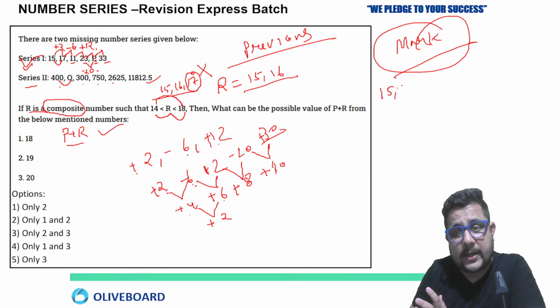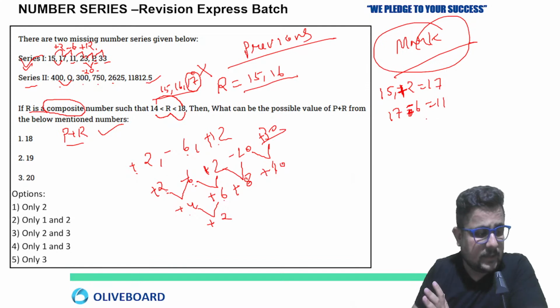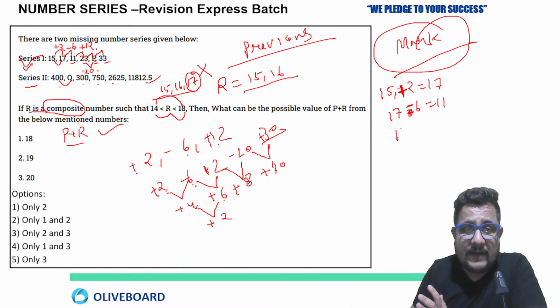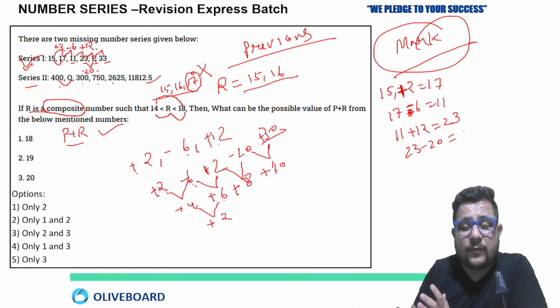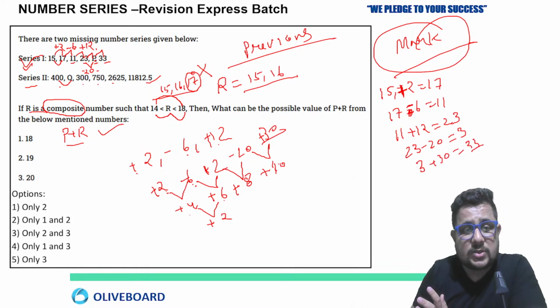15, 7, okay, 15 plus 2, 17. 17 minus 6, 11. Clear? Now 11 plus 12, that was 23. Now 23 minus 20, you will get 3. Now 3 plus 30, so 33. All things are following, yes. So our missing number, means the value of P, is going to be 3.